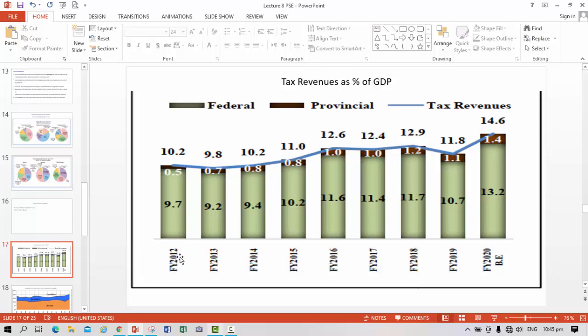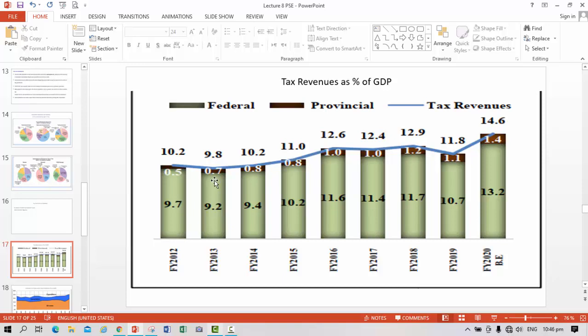In the fiscal year 2012, out of the total federal revenue, we have 10.2%. The provincial revenue was 0.5%, and the federal revenue seems 9.7%, while in the